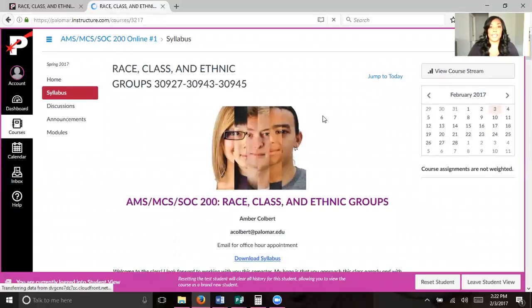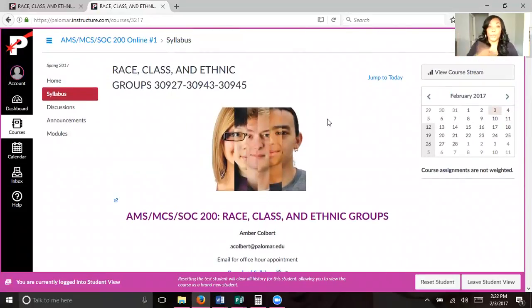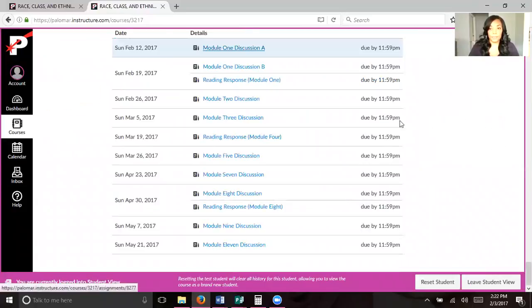Okay, so this is how you should see it when you log on to Canvas. So here's our syllabus here. What's really cool about Canvas is that there's this calendar right here, and it has all of the assignments throughout the semester.